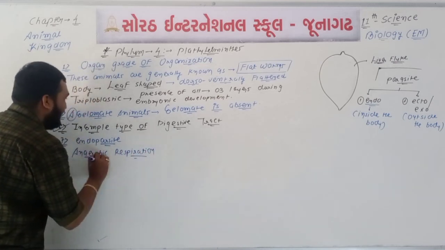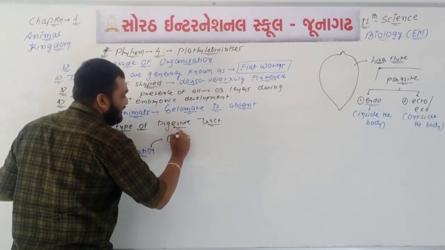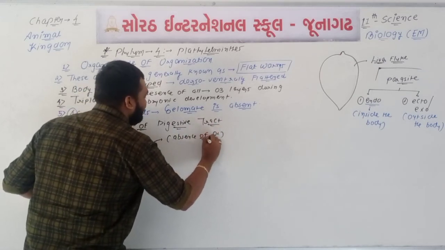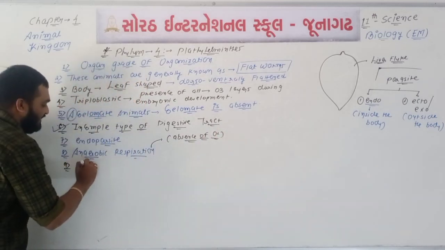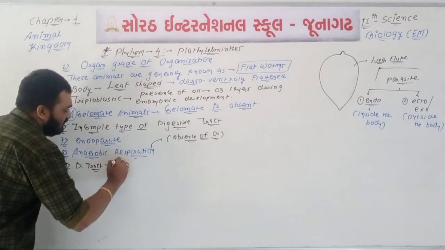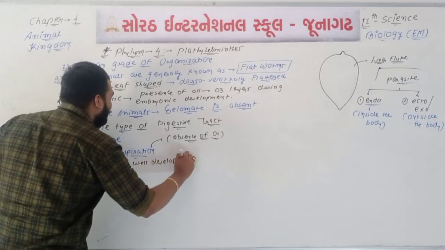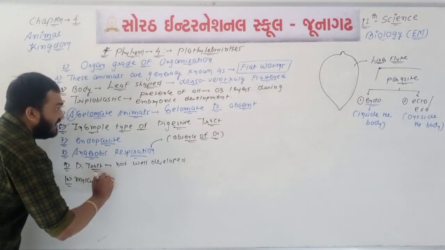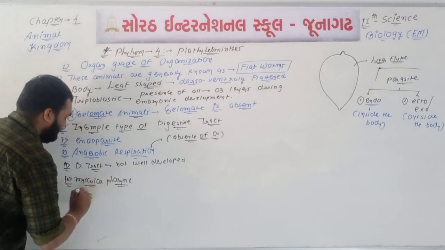Okay, what is the meaning of anaerobic type of respiration? It is one type of respiration which occurs in the absence of O2, in the absence of oxygen. It is known as anaerobic type of respiration. Generally the digestive tract is incomplete and it is also not well developed. You will remember the presence of muscular pharynx. So muscular pharynx is present.